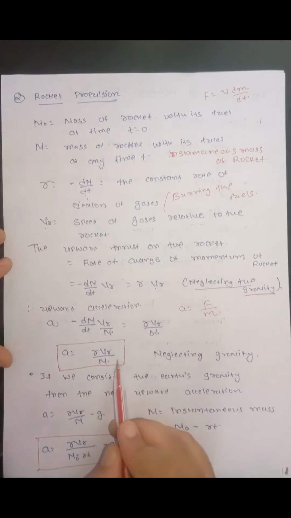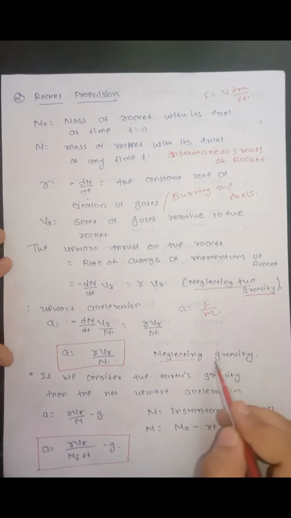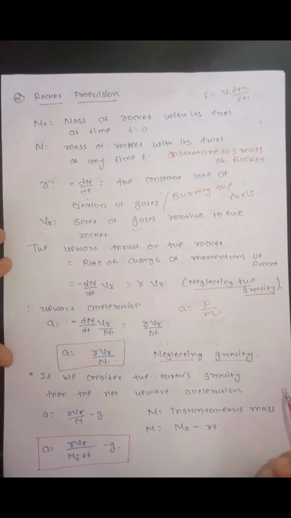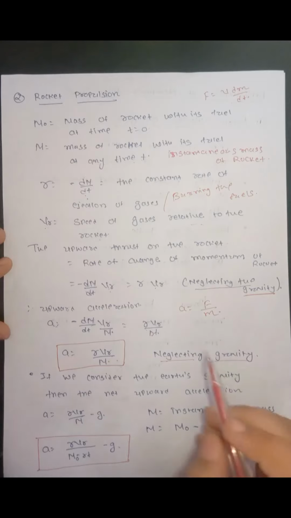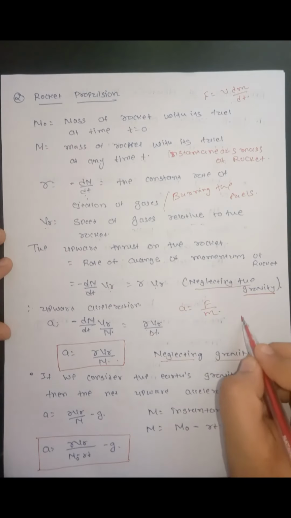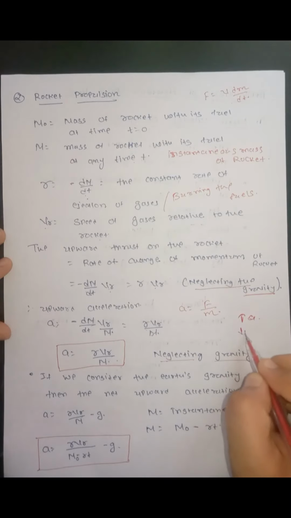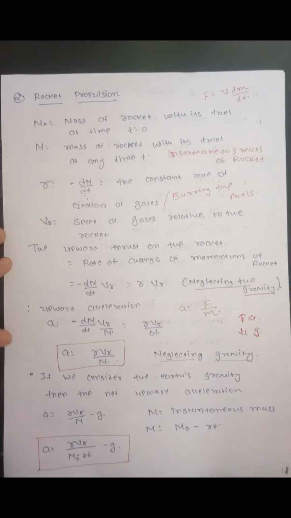But this acceleration is when we have neglected gravity. If we include gravity, the acceleration is in the upward direction and gravitational acceleration is in the downward direction. So if we include the Earth's gravity, the acceleration will be RVr upon m minus g.